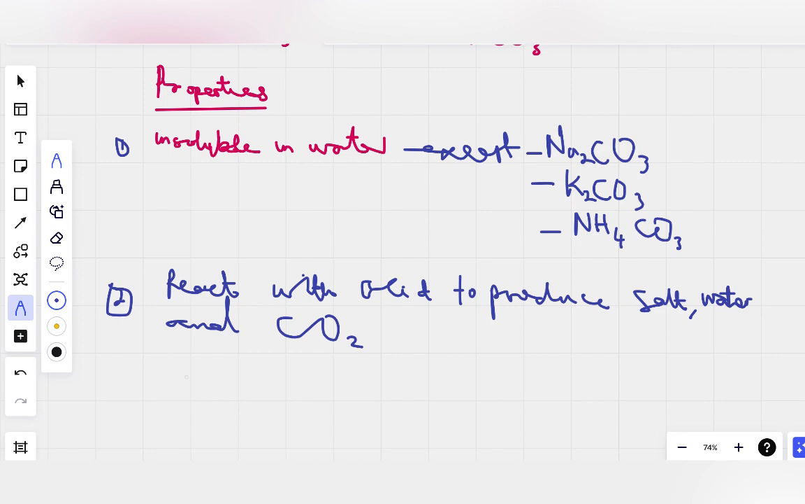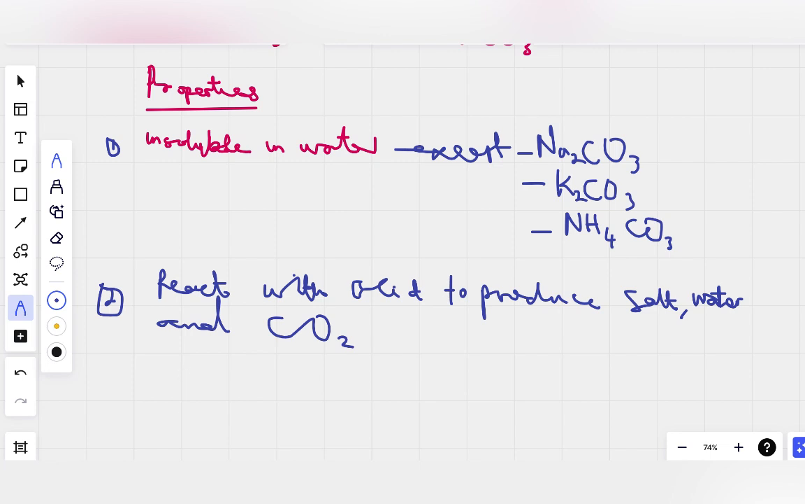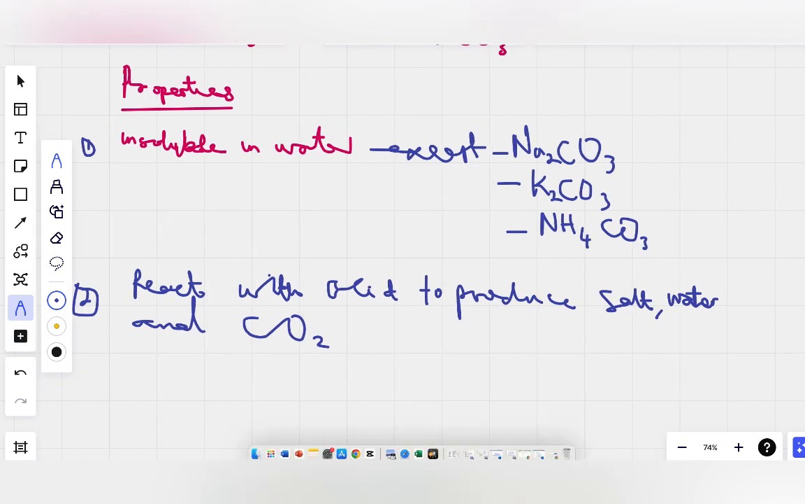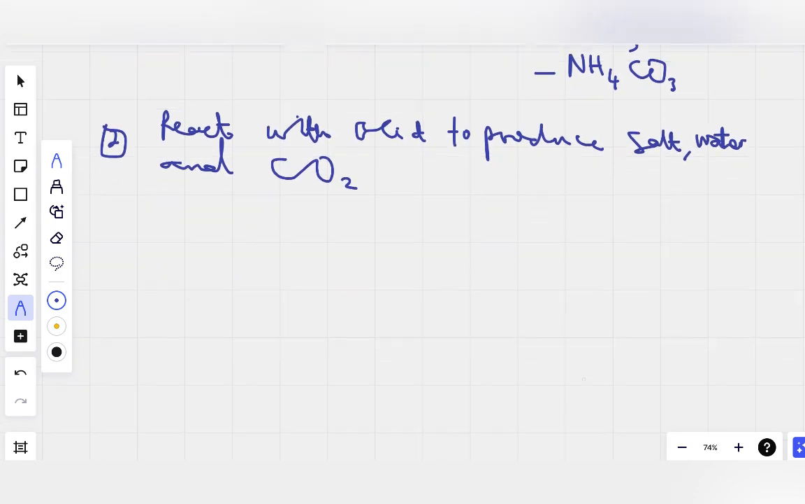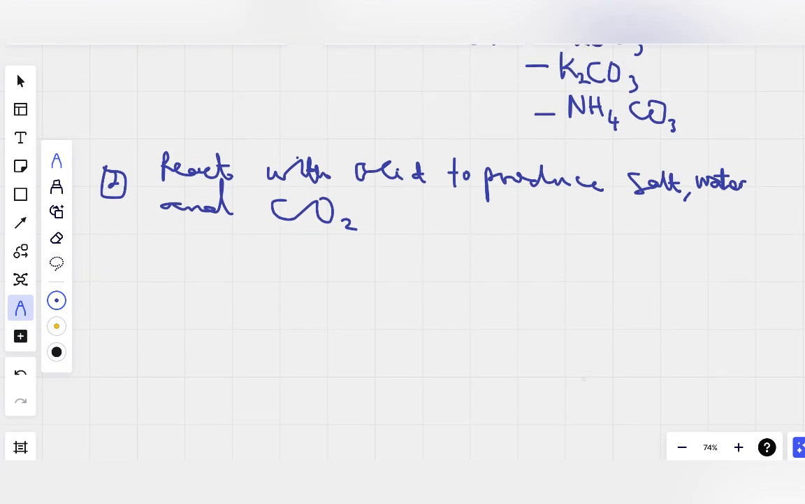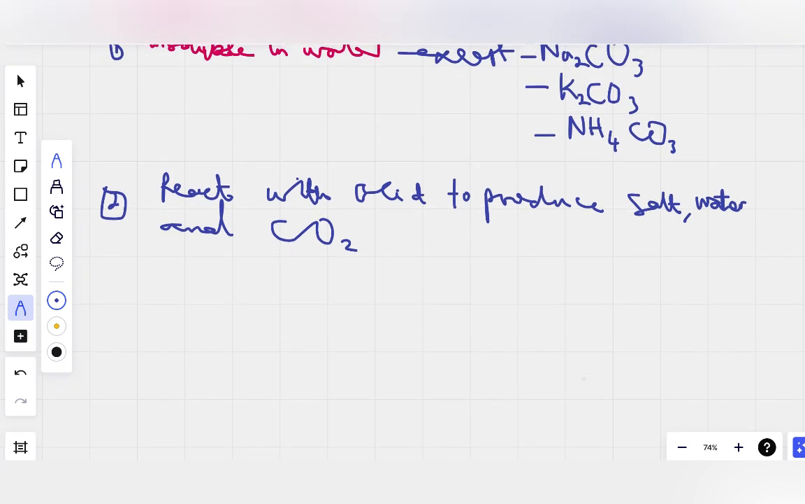We say they are insoluble except sodium carbonate, potassium carbonate, and ammonium carbonate. The rest of them are soluble. Then we say they react with acid to produce salt, water, and carbon dioxide. Then the third property is that most of them break down on heating to oxides and carbon dioxide.